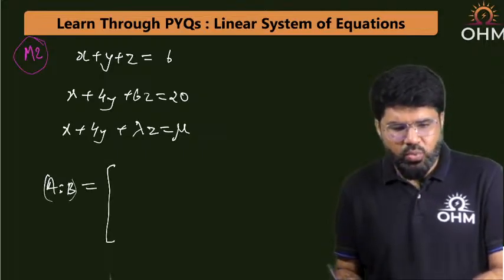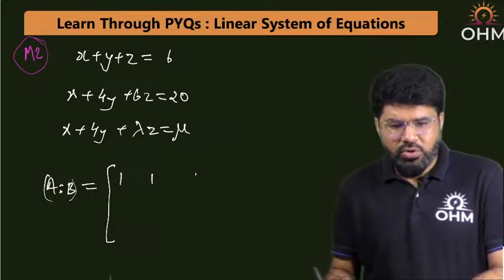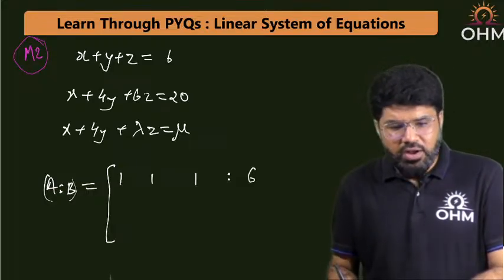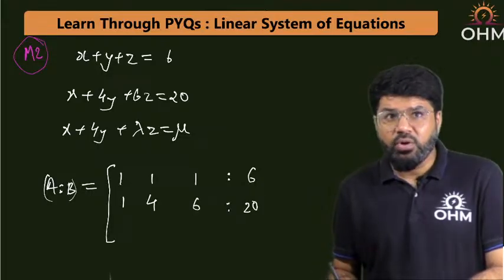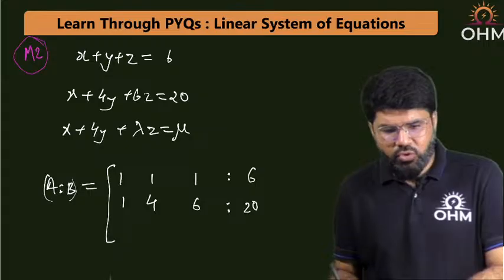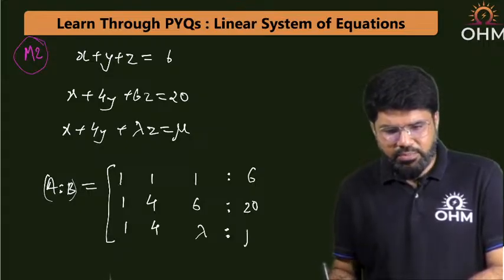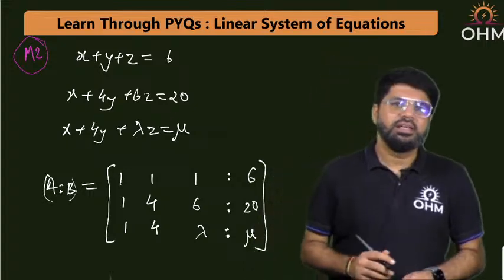First row: 1 1 1 | 6. Then the second row, the second equation will come here: 1 4 6 | 20. Only the numbers of the second equation will come up here. And then the third row: 1 4 lambda | mu. These are the numbers of the third one.